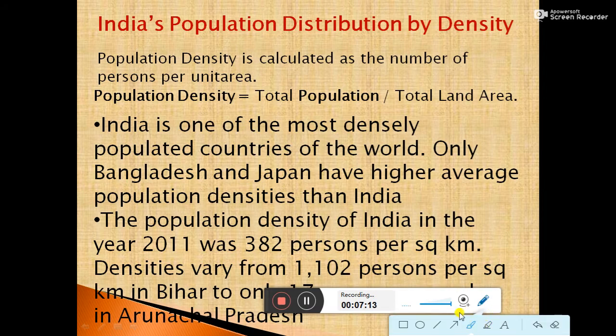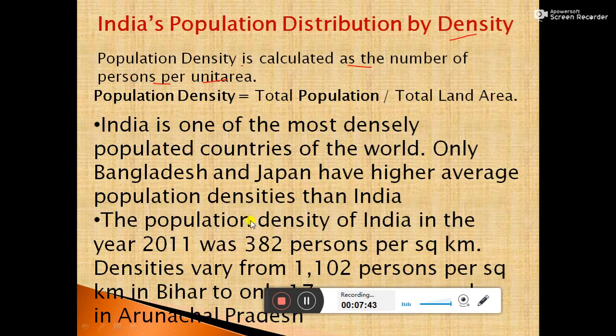Second method: we know about the population size and distribution by density. Population density is calculated as the number of persons per unit area. We can calculate the population density through this method: total population divided by total area.